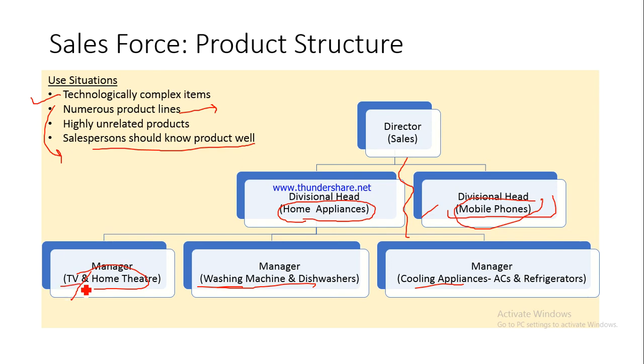It is the television set, and this is the bigger size replica wherein you create a theater kind of a setting inside your home. So they are both technologically very similar, and if a particular salesperson has considerable idea about television selling, they can also sell the home theaters, right? So in such cases, we'll go for product or product line structure. So as I said, numerous product lines, and when the products are highly unrelated.